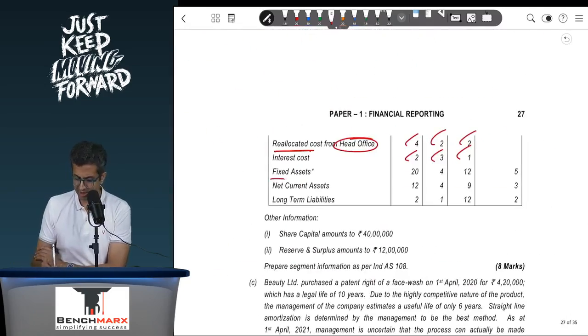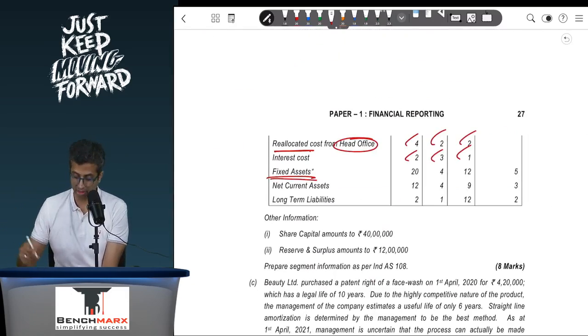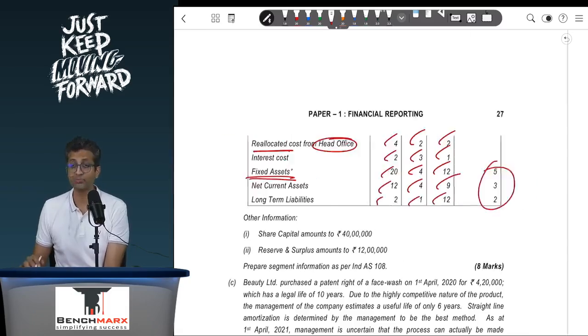Then you have fixed assets. Well, again, other than fixed assets, you can show PPE or even non-current assets in a separate 0.3, 24 and 2. Net current assets again you separately show, and long-term liabilities also again you separately show. Along with that, you will also show these 5, 3 and 2.